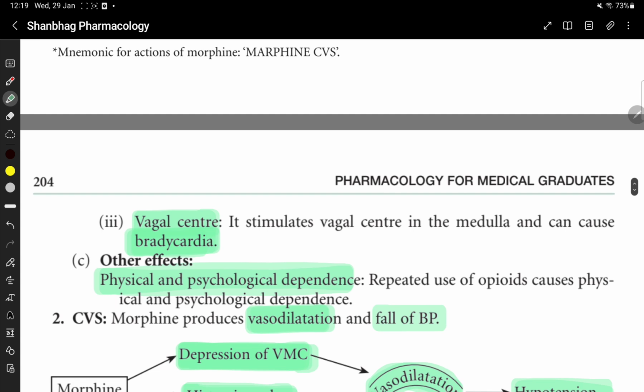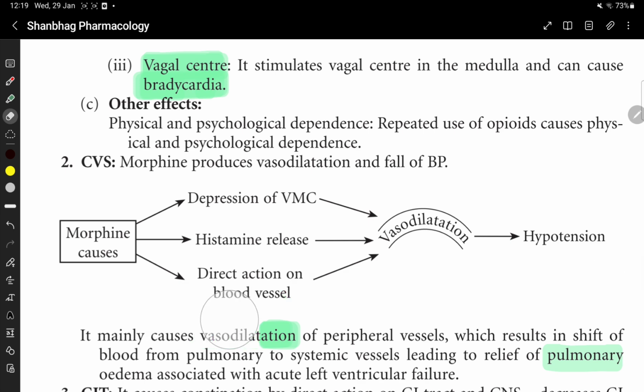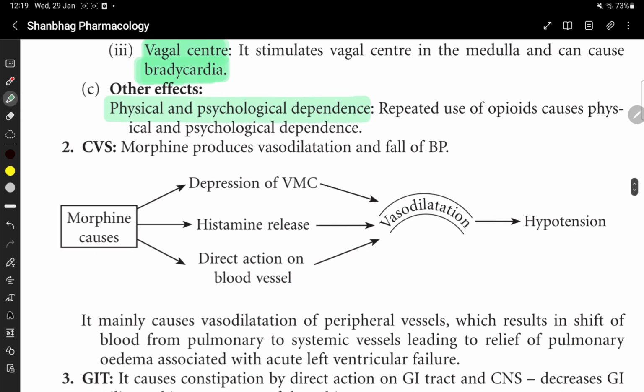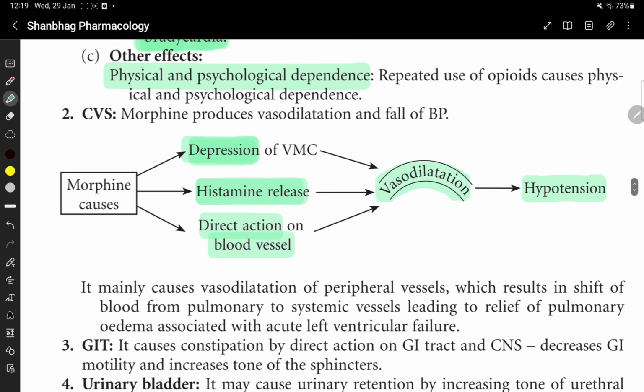Nausea and vomiting are a stimulant effect. Vagal center stimulation leads to bradycardia. It also causes physical and physiological drug dependence. Effect on CVS: morphine depresses the vasomotor center, causes histamine release, and has a direct action on the blood vessel. These cause vasodilation leading to hypotension.